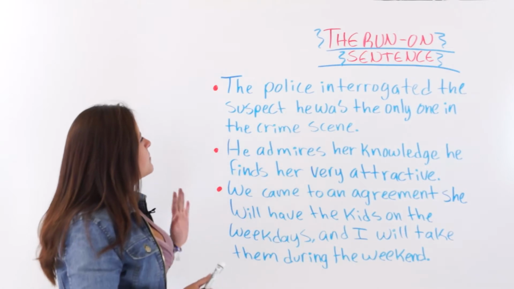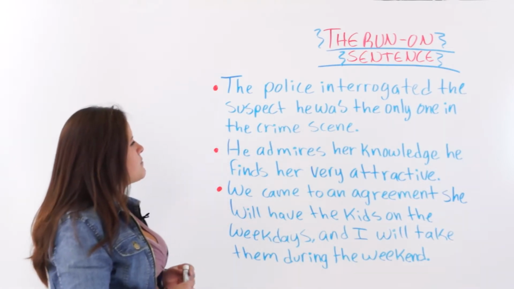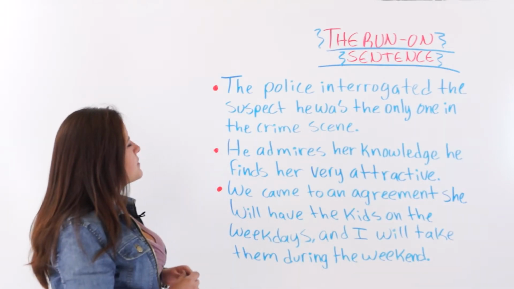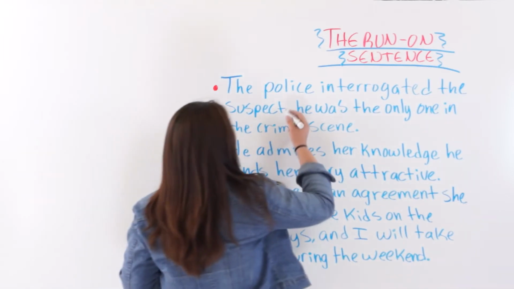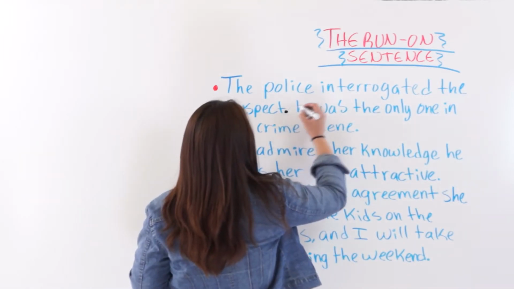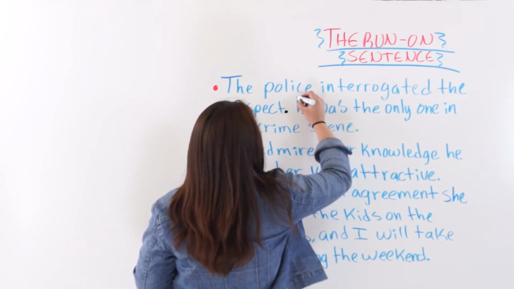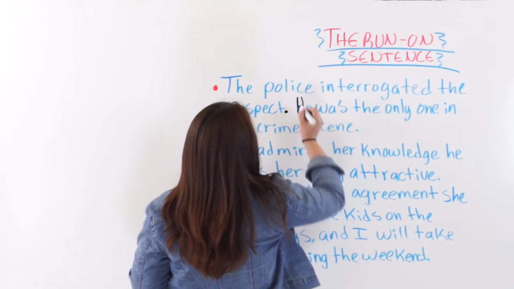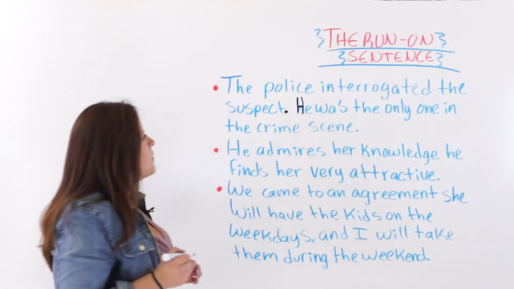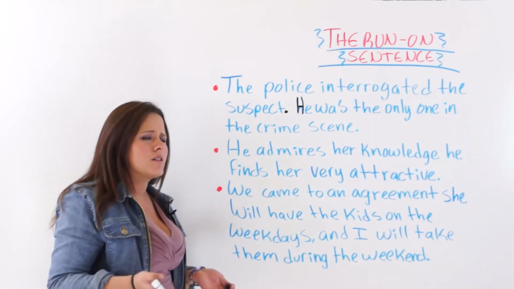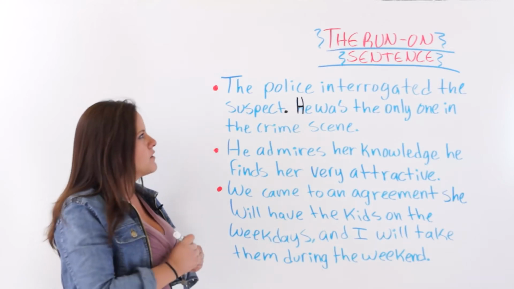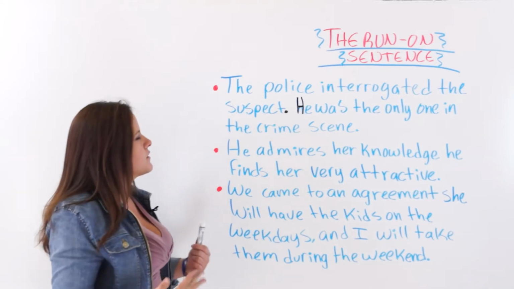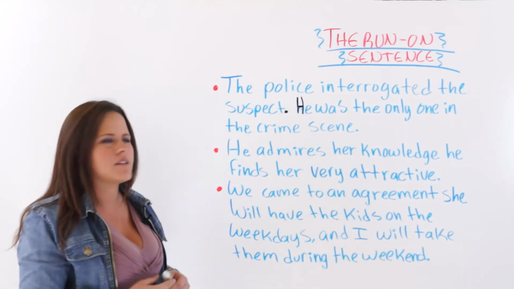All right, so the police interrogated the suspect. He was the only one in the crime scene. A run-on sentence can be corrected by adding a period and breaking it up into two sentences, or adding a semicolon, or adding a conjunction and a comma. It all depends on the context in the run-on sentence.